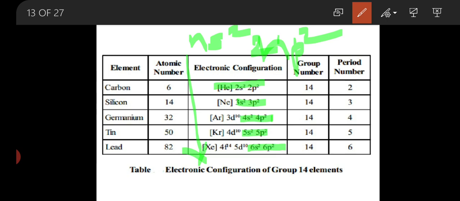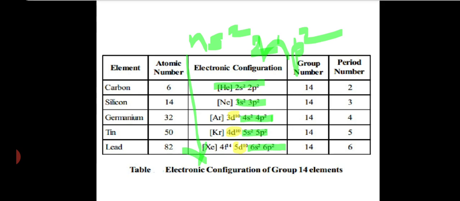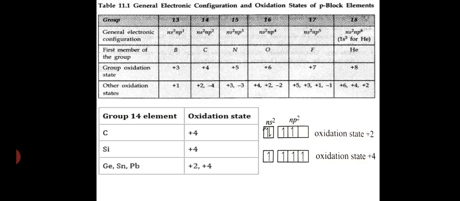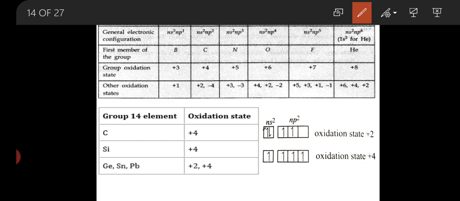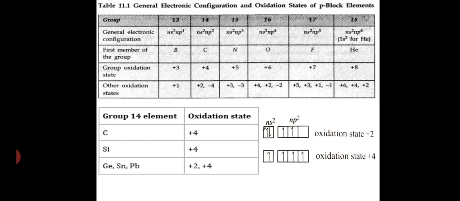Before 4s there is a 3d orbital. Again, before 5s there is a 4d orbital, and before 6s there is a 5d orbital. This is a simple concept by which we can remember the configuration easily. Now, depending upon this configuration, we explain one more important property of the 14 group elements, which is known as the oxidation number.